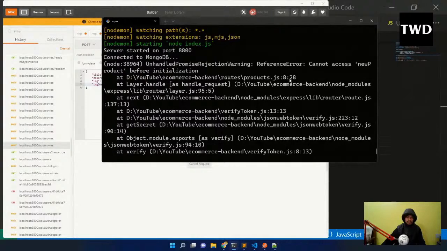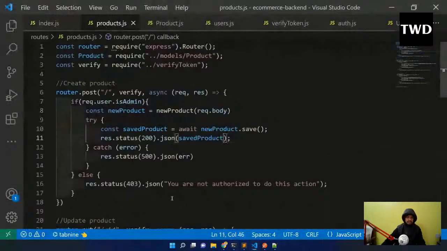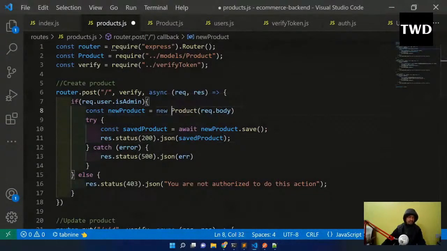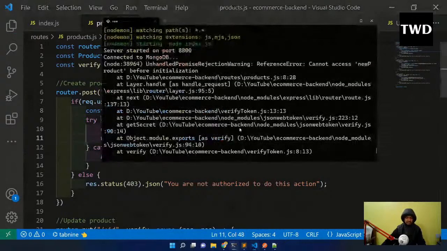Okay, 828, it is giving me cannot access newProduct before initialization. Okay, new. Oh, I got the error. There is a space here. Okay, save it. I got the error quite quickly.